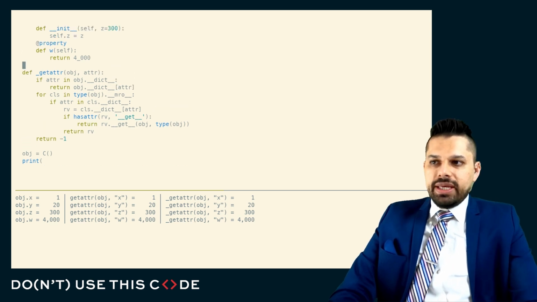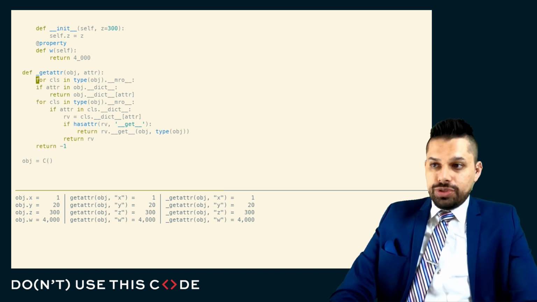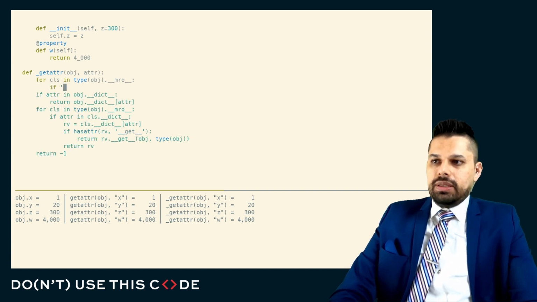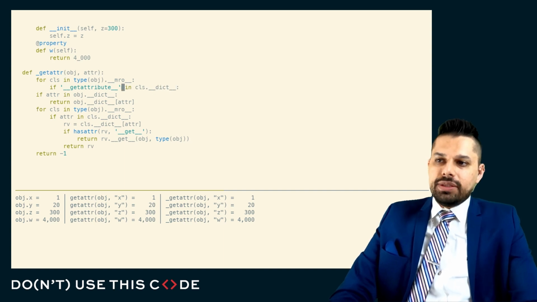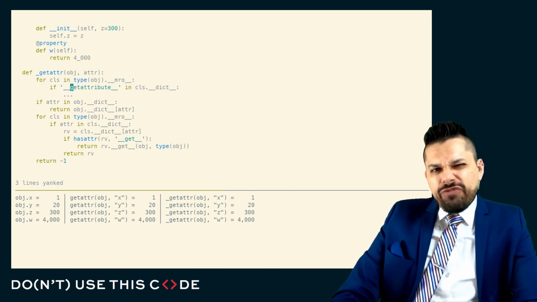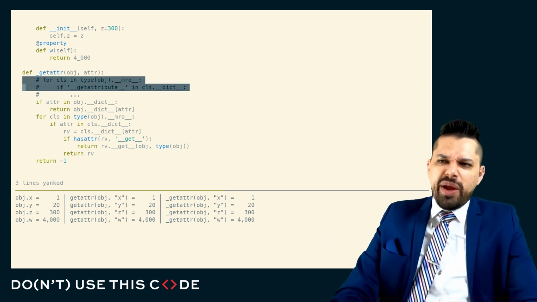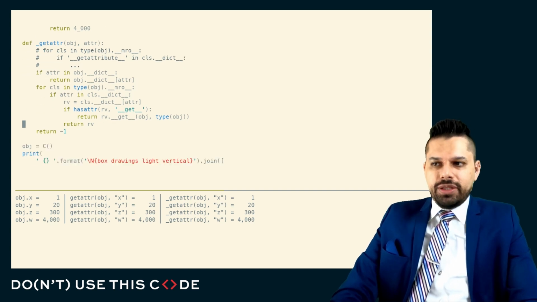But what we can think is there's one more hook here. If there is a __getattribute__ that exists at any one of these levels, then what we do is we first check that __getattribute__ and do what that __getattribute__ says. And so there's a hook point at the very beginning before the protocol is even invoked to do the __getattribute__ stuff. And this isn't going to quite work because there's a little bit more mechanics to actually making this work.